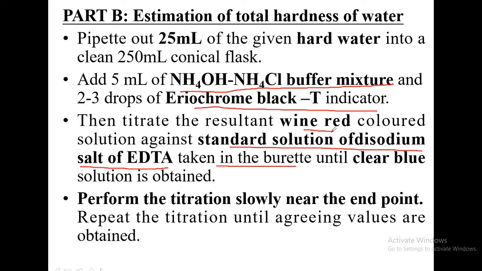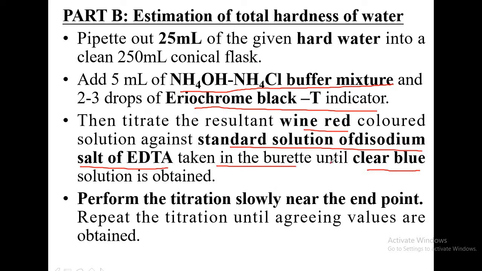The wine red colored solution in the conical flask is to be titrated against the burette solution until there is a color change from wine red to clear blue. When you get a clear blue color, you have to stop adding the titrant from the burette. Perform the titration slowly near the end point, in order to get the accurate end point.